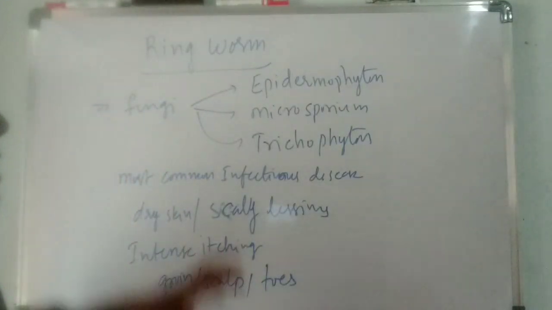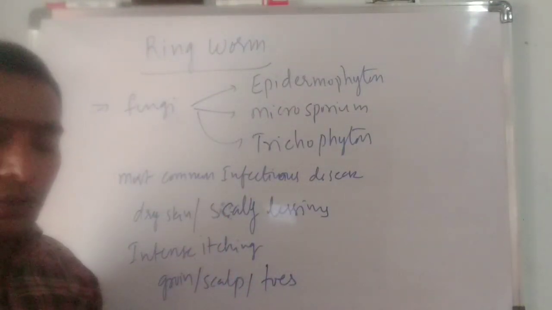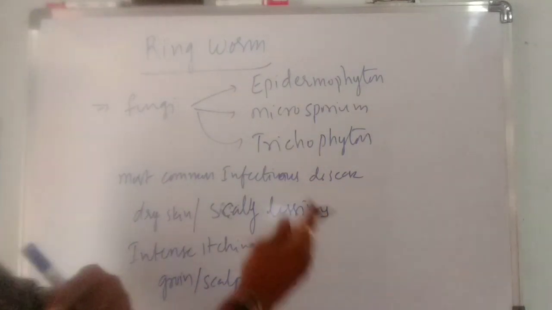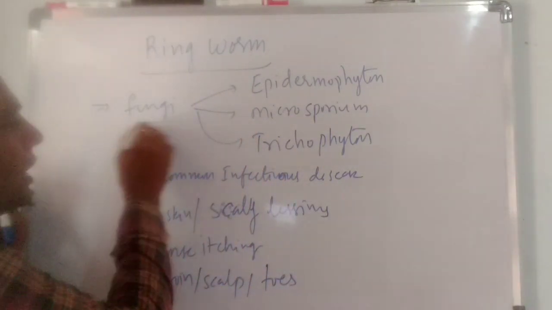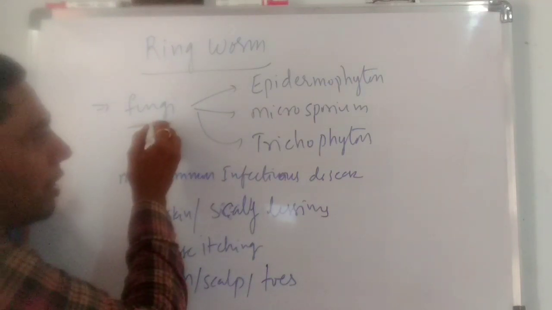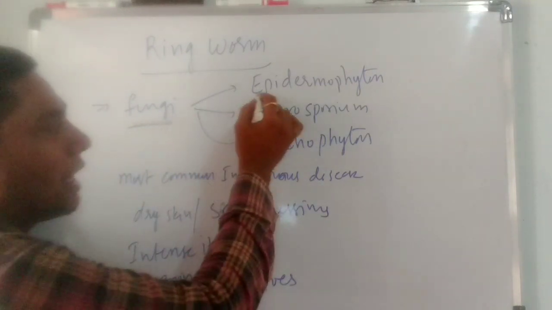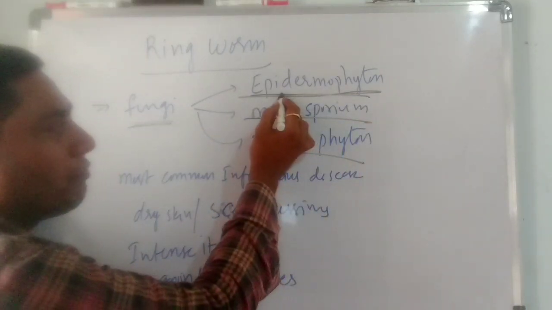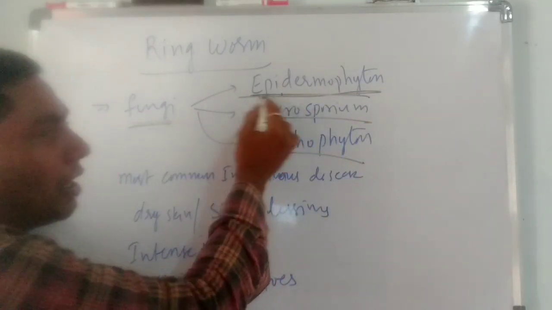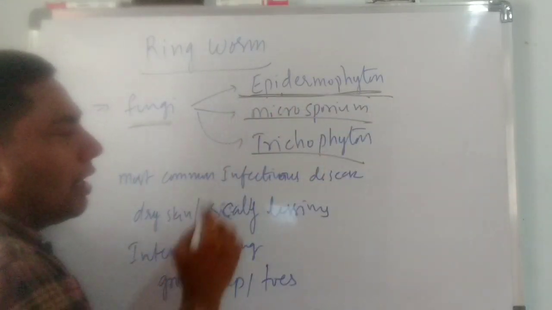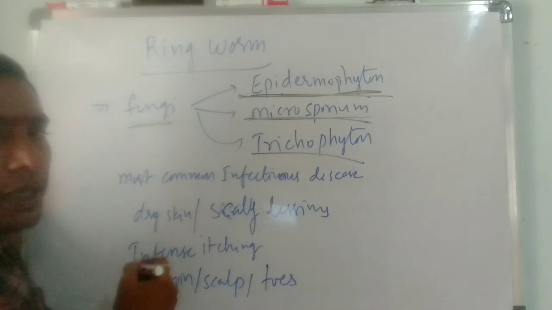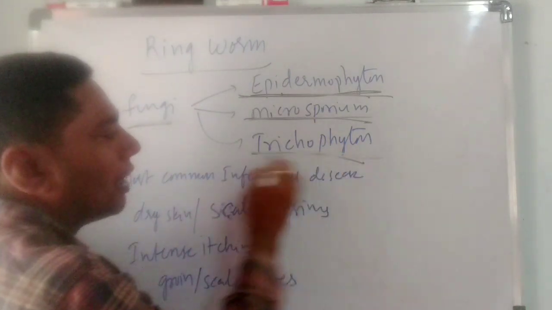The next disease is ringworm. Ringworm is caused by fungus. There are 3 types of causative fungus, known as epidermophyton, microsporium and trichophyton.